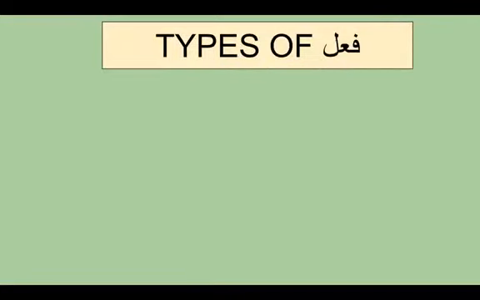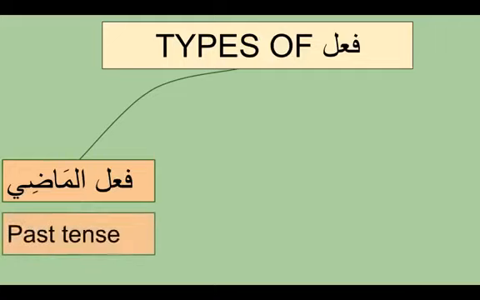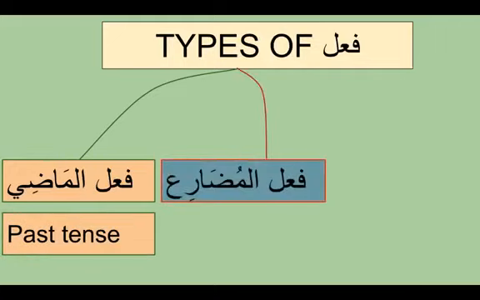Coming to fi'al, we have three types of fi'al. We have to understand more about fi'al in this class, inshallah. First is called fi'al madi. Fi'al madi is past tense, where the action has been done, and in English it's called perfect tense because the action has already been done. The second type is called fi'al mudari'.